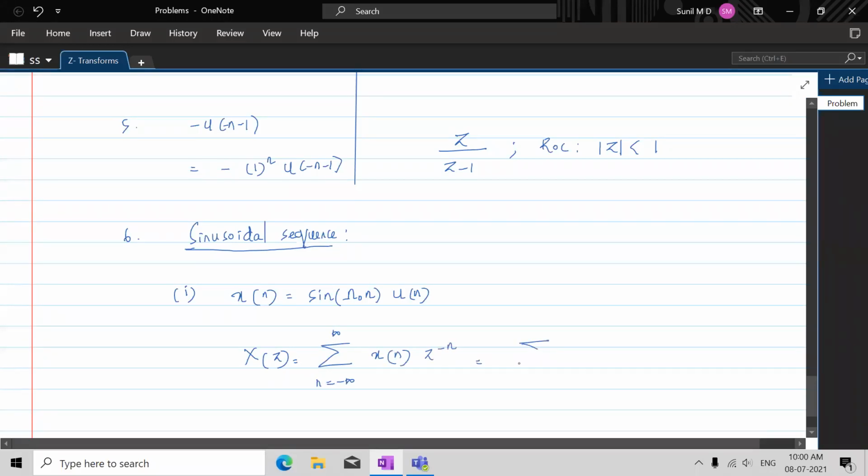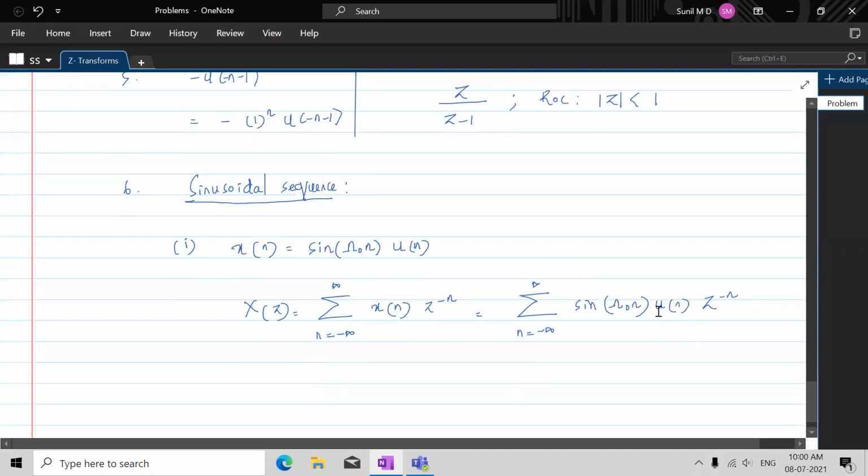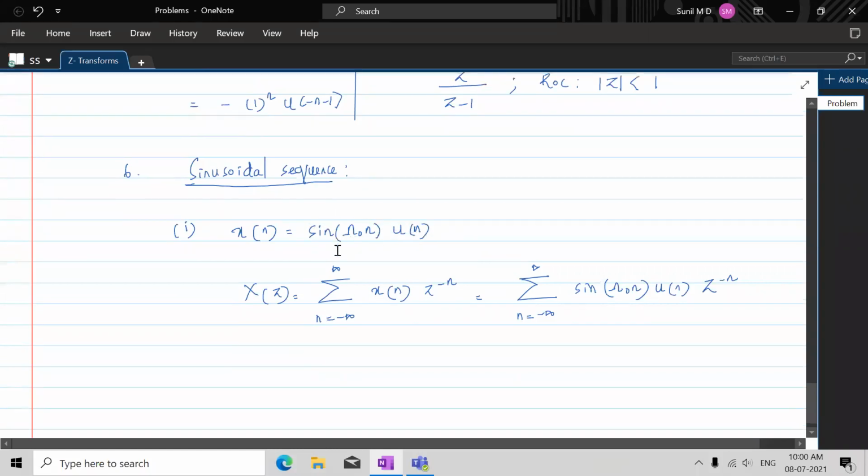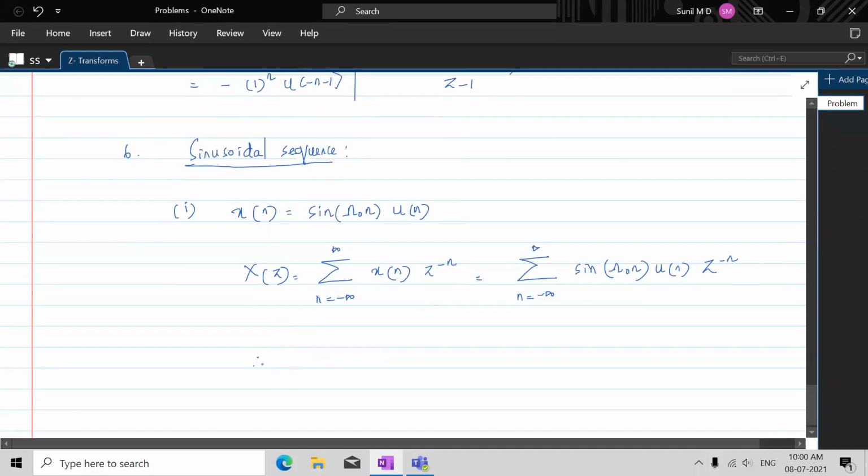This can further be written as, in place of x of n, sine omega naught n u of n z to the power minus n. But this u of n says that this is a causal sequence. Therefore, x of z of a causal sequence has to be written as this.